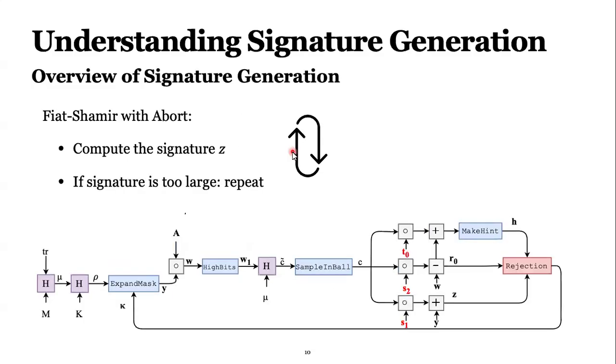So for signature generation, we have the method called Fiat-Shamir with abort. So we are calculating a signature Z, and if it is too big, we are rejecting it and trying to find a valid signature. So as you see, our private key components T0, S2, and S1 are used, the point was multiplication with C.